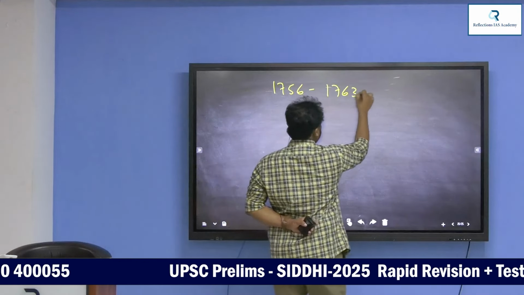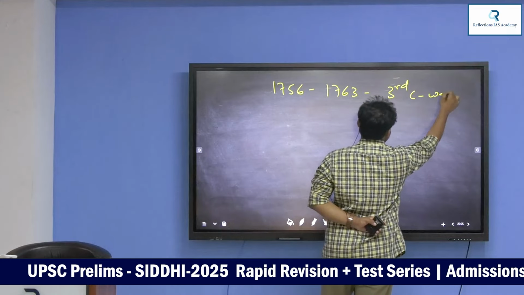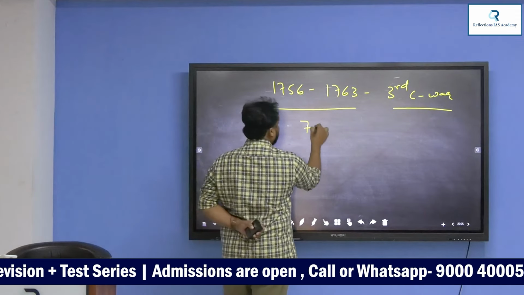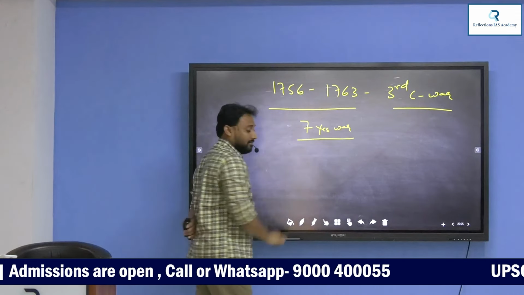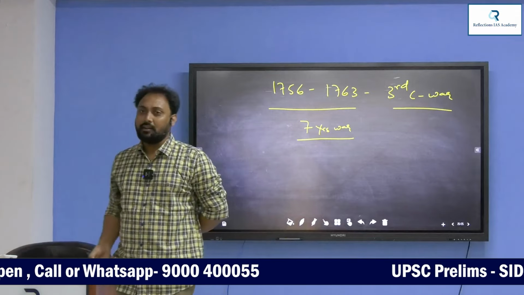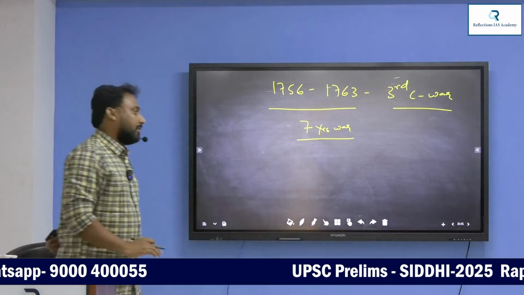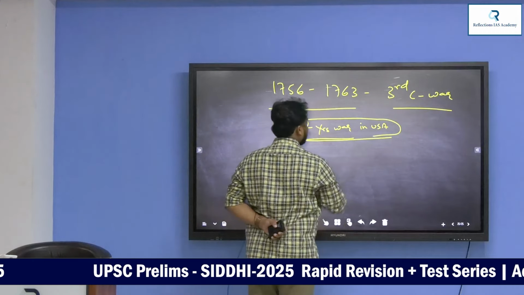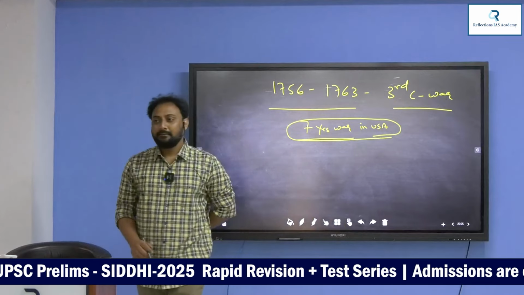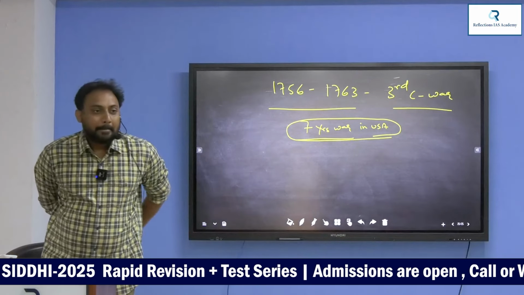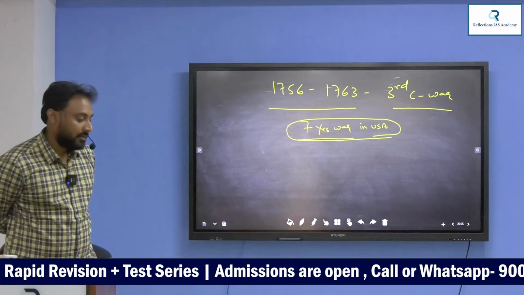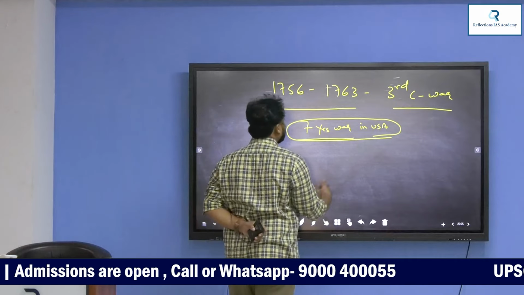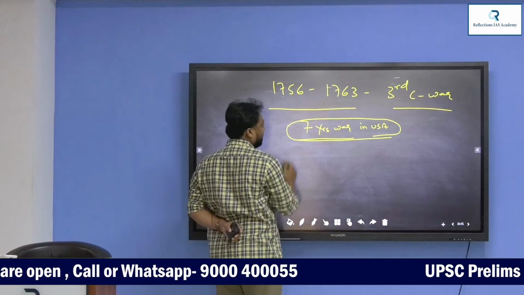1756 to 1763, Third Carnatic War. It is also called the Seven Years War. The reason for this is the Seven Years War in America. Now again there is an external reason. They were fighting for the colonization of the USA. Some colonial war was going on between England and France in the USA. As a result, it had effects in India, in the Third Carnatic War.